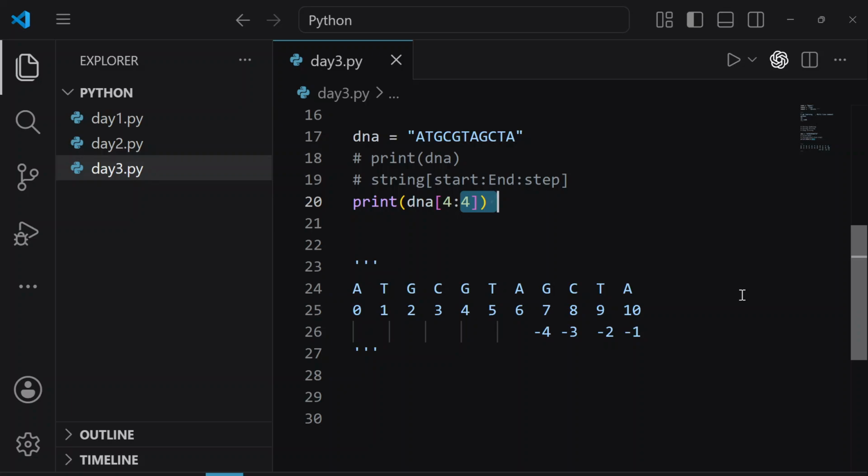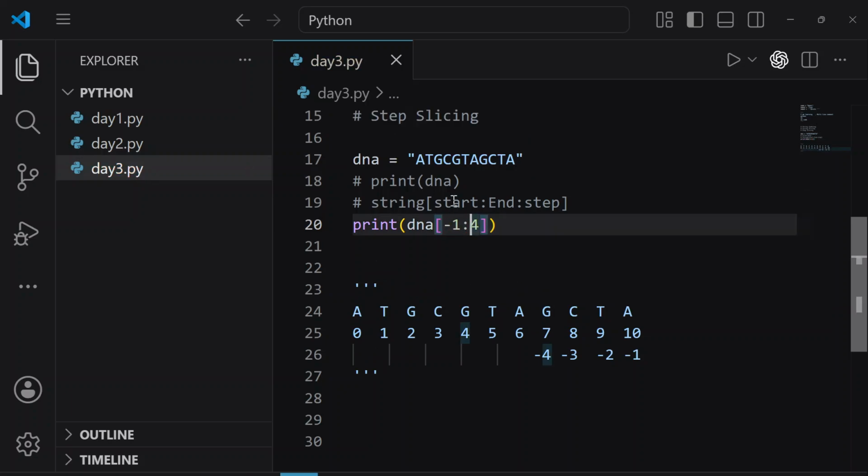What would be -1 and -4? Let's write -1 and let's write -4. Okay, Sayali, first of all, without running the program, let me know in the chat box what you think the output will be. You have all the index numbers here. Okay, Shobit, very good.